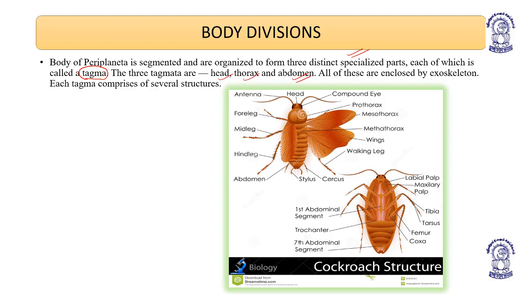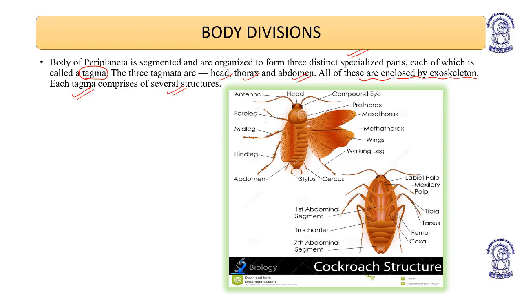As we have head, thorax, and abdomen, they also have head, thorax, and abdomen. All of these are enclosed by exoskeleton. Each tagma comprises many structures.